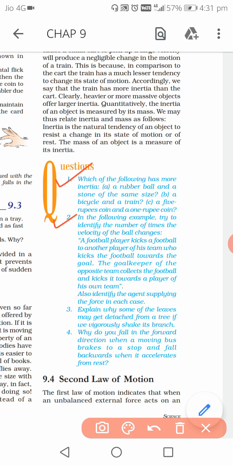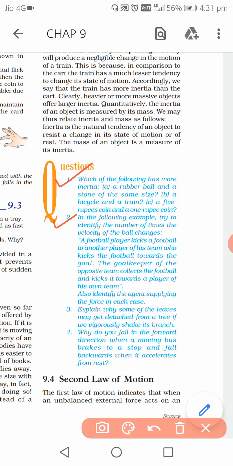Okay, and the last case: he kicks it towards the player of his own team. So the goalkeeper again kicks the football to a player of his own team. So in the fourth case, this is where the velocity has changed. This is the fourth time. And who has changed the velocity? That is the goalkeeper. So the goalkeeper has changed the velocity twice. When he collects it, then also he has changed it. When he is kicking it back, then also he is changing it.